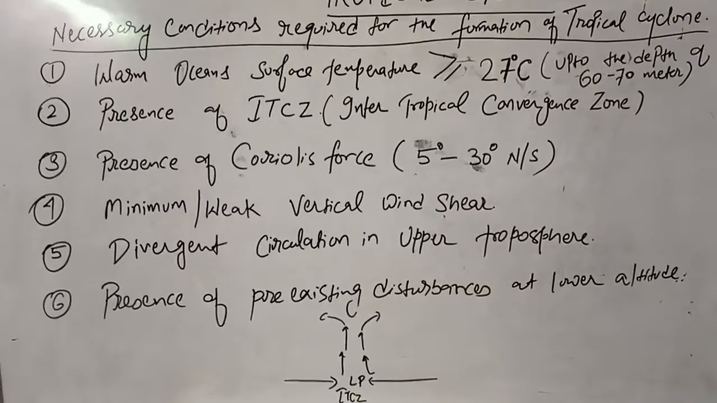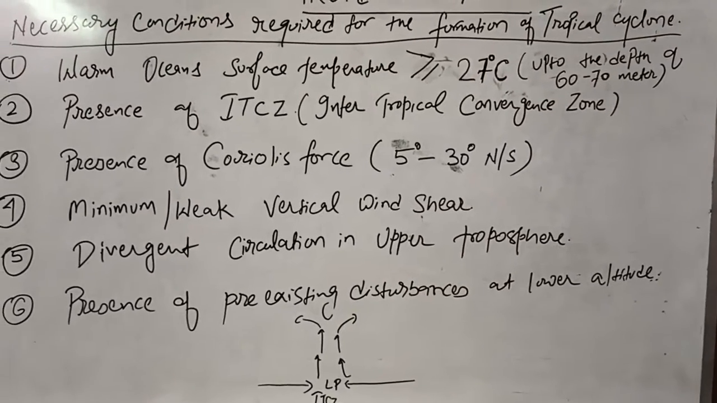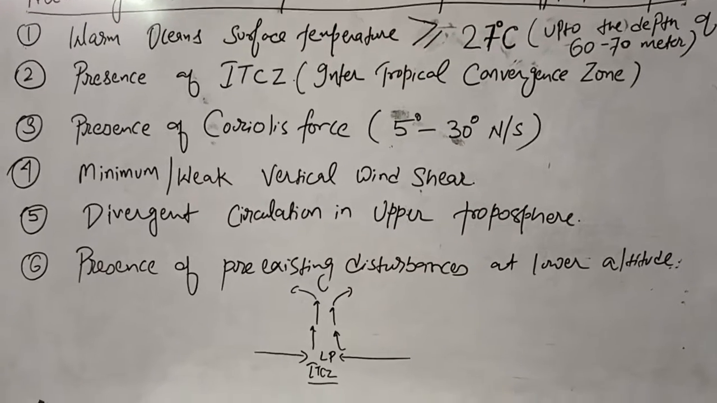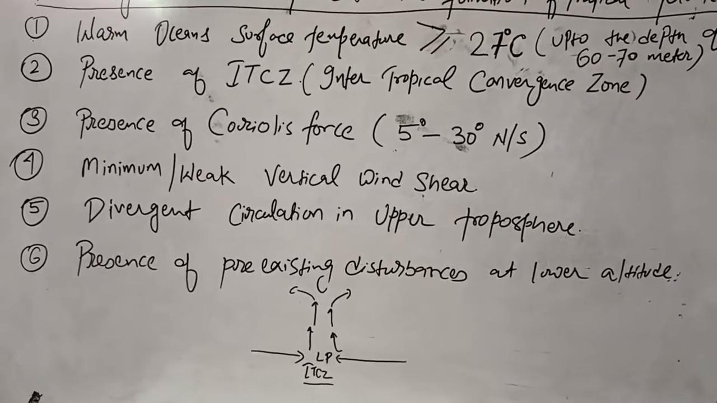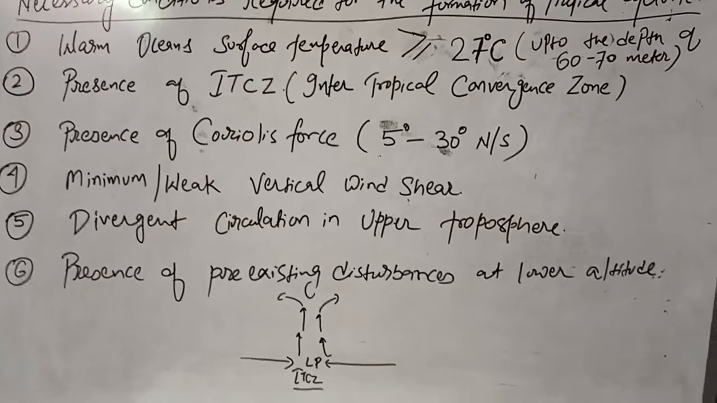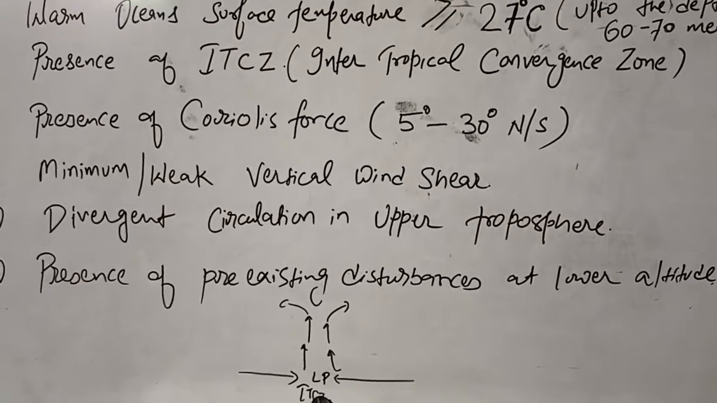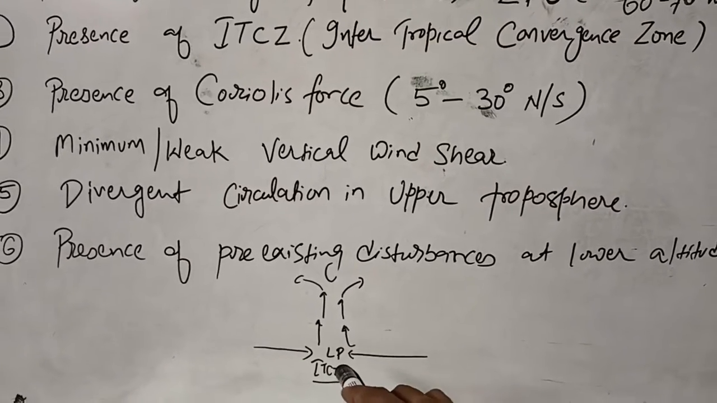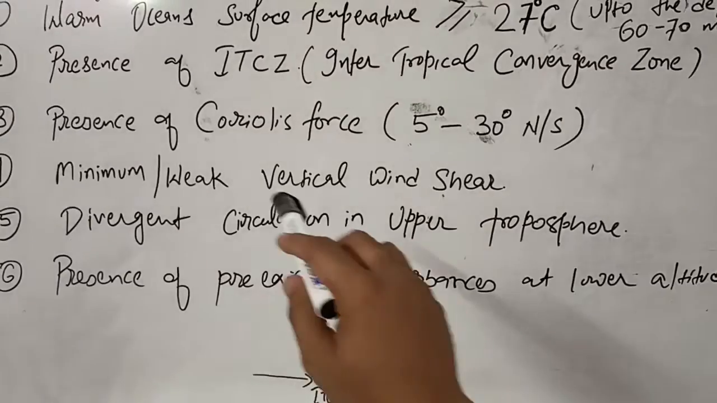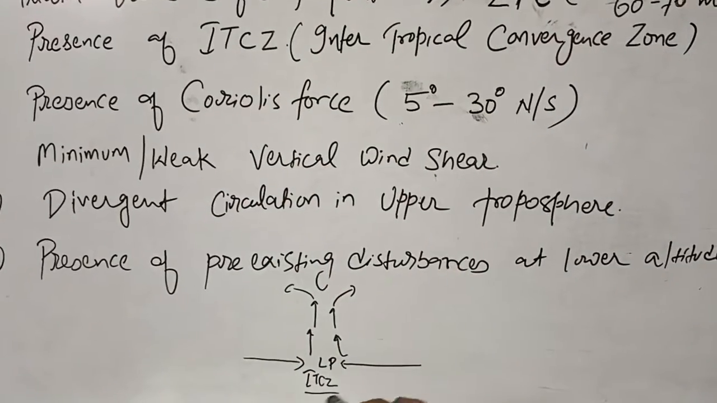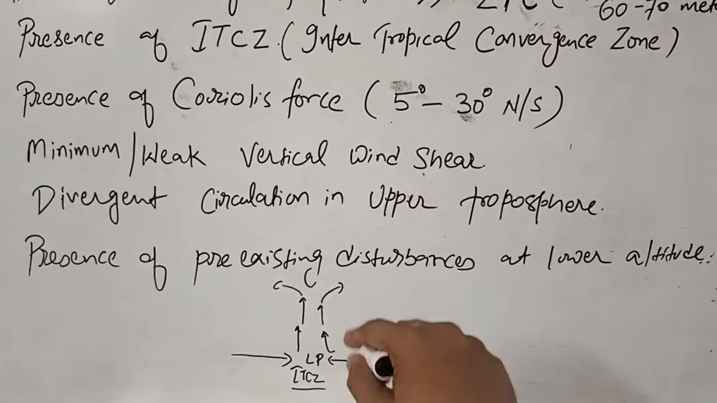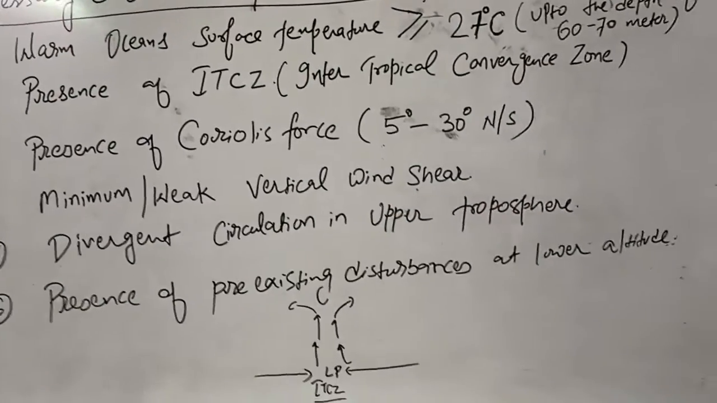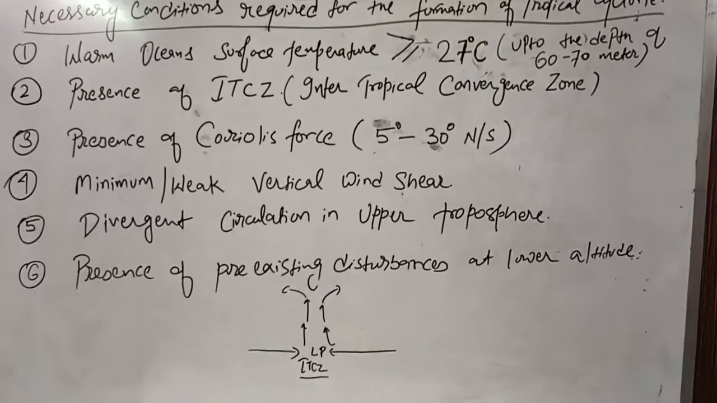Second one is the presence of ITCZ. So what does ITCZ mean? Intertropical convergence zone. It is a low pressure area which attracts air from all directions. Now, if this is the ITCZ, low pressure, all surrounding air will move toward the low pressure area, and because of the Coriolis force, it will circulate, it will rotate, and it will start to move upward. Okay, so this is how a cyclone is formed. So the presence of ITCZ is important.